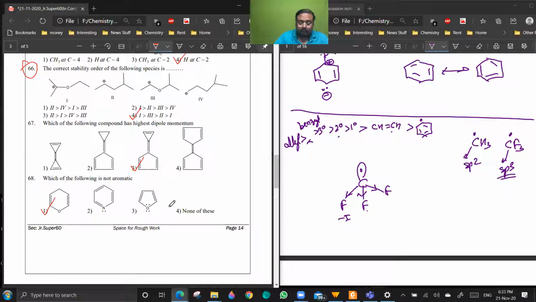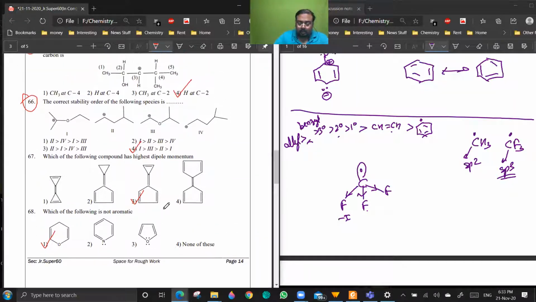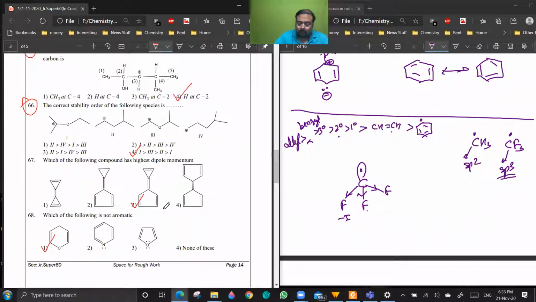66 to 68, no doubts. So 67. Again, I discussed this type of question in the class. If you put here, there's a minus and there's a plus. This is anti-aromatic. This is aromatic. In this case, if you put it here, this is aromatic. This is just a positive charge. In this case, if you put it, this is aromatic. This is non-aromatic in this case. This is aromatic and this will also become aromatic. You put this here, this is aromatic, this is anti-aromatic.